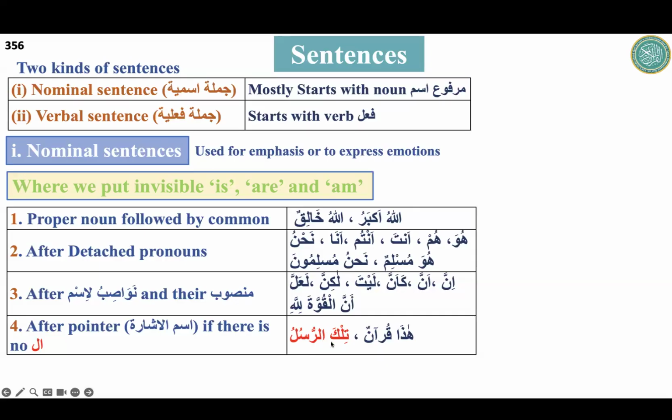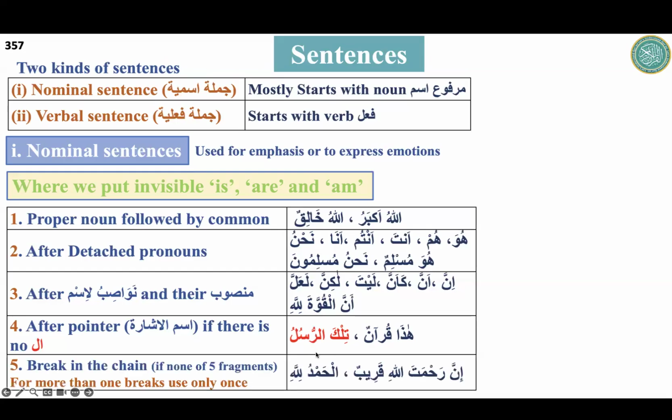So when al comes, we cannot put ism marfu here. Haza Quranun. What is the translation again? There is no al. This is Quran. Haza kitabun: this is book. After haza, when there is no al, it is a sentence. If there is al, we will not put ism marfu, because that will be ismul ishara mushar ilayh. The next guideline, number 5.